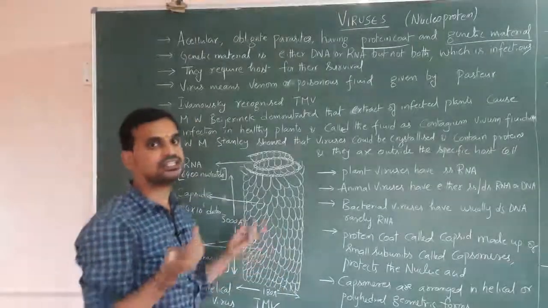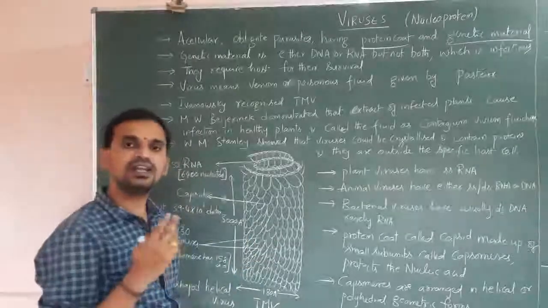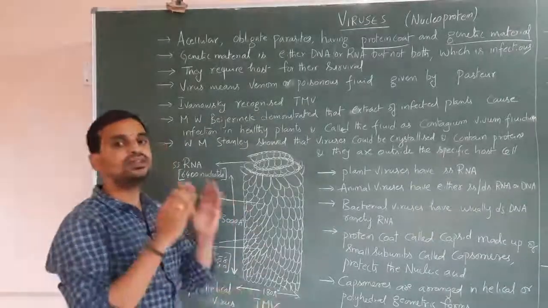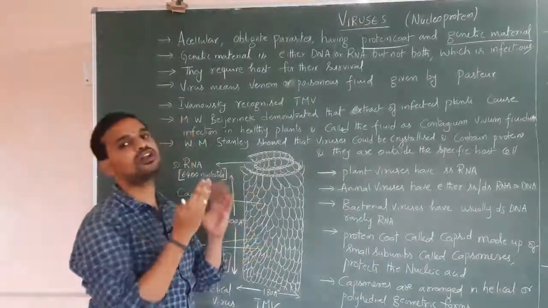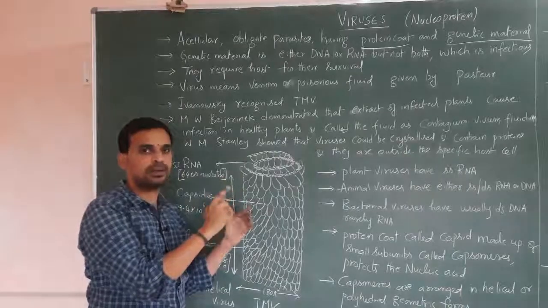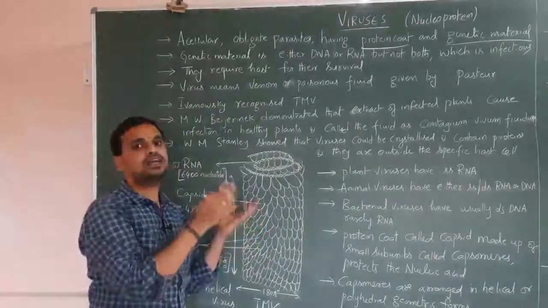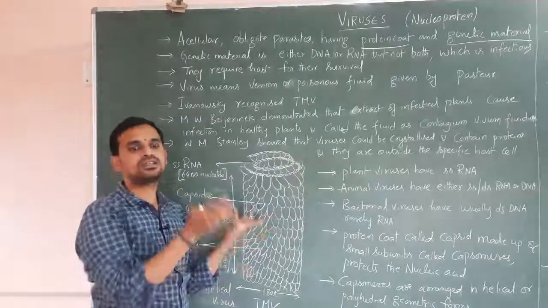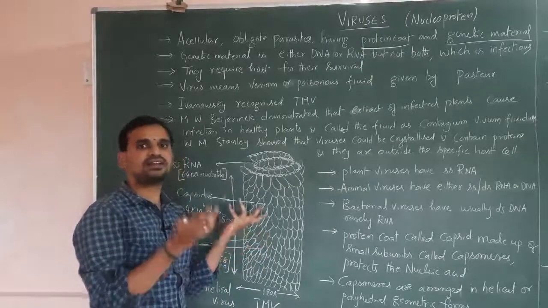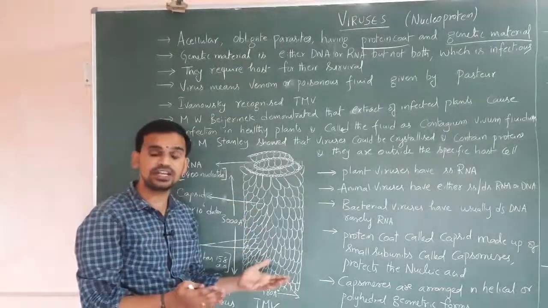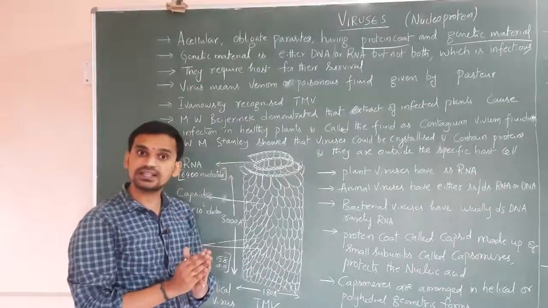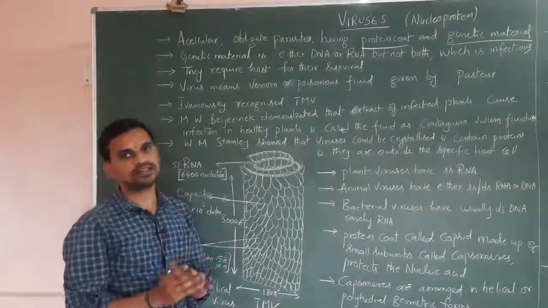So what is genetic material? The genetic material may be either DNA or RNA. DNA means deoxyribonucleic acid. RNA means ribonucleic acid. The genetic material is either DNA or RNA, but not both. Either it has double stranded DNA or single stranded DNA, or single stranded RNA or double stranded RNA, but not both. The viruses which have DNA as the genetic material are called DNA viruses. The viruses which contain RNA as the genetic material are called RNA viruses.